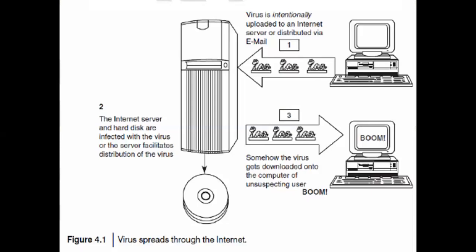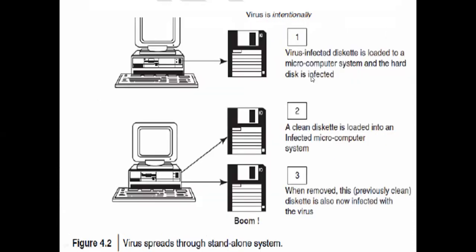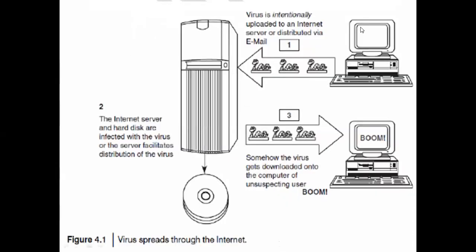So this is a block diagram showing how the virus is going to spread through the internet. See here, there are three numbers. The first one, see here, at the top: the virus is intentionally uploaded to an internet server or distributed via email.